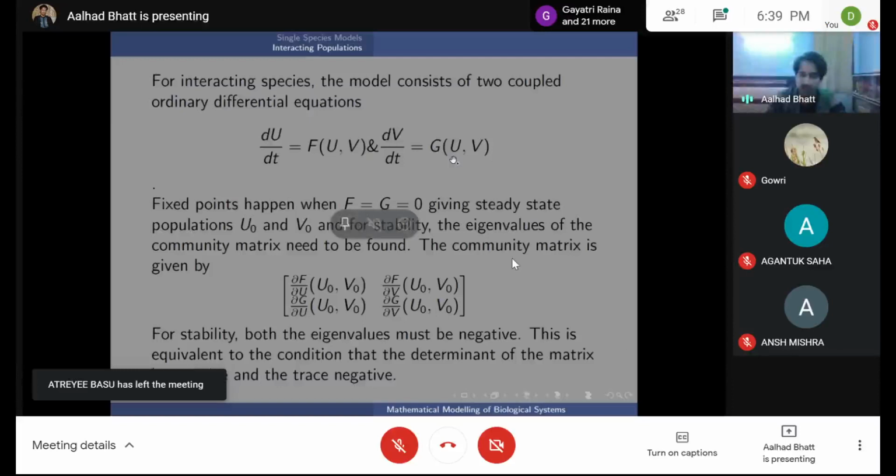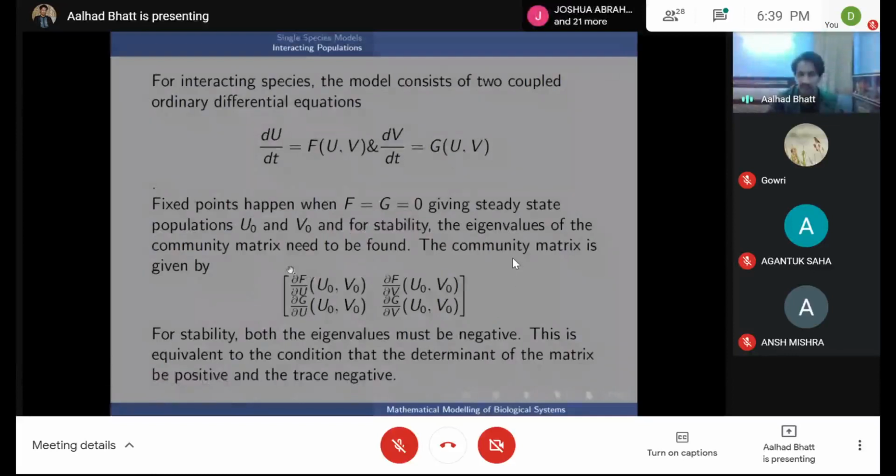So in case there is somebody from MS-20 who doesn't know, del f by del u means that you're taking a derivative of f with respect to u while keeping v constant. And similarly, del f by del v is a derivative of f with respect to v while keeping u constant. So again, I'm not showing how this is the case, but it can be proved that what you want is that the eigenvalues of this matrix need to be negative. If you don't know what eigenvalues are, again, MS-20, I think you would have done this in linear algebra.